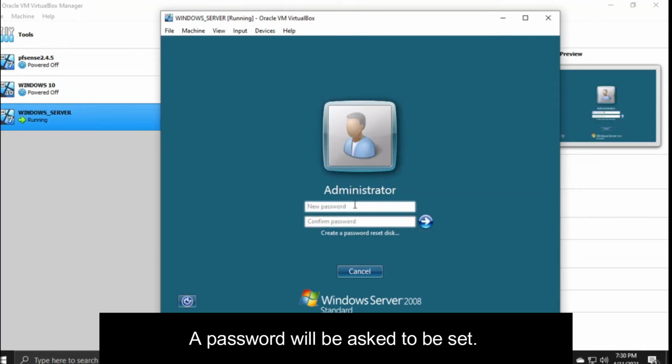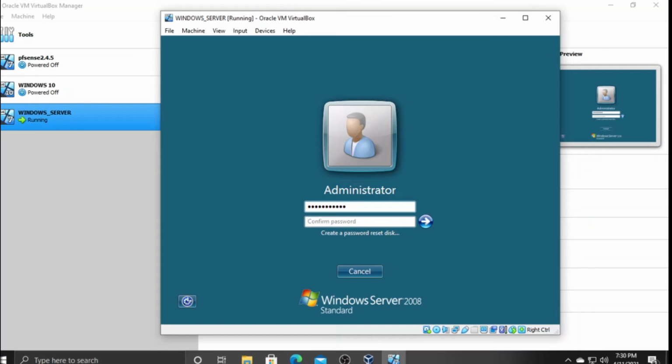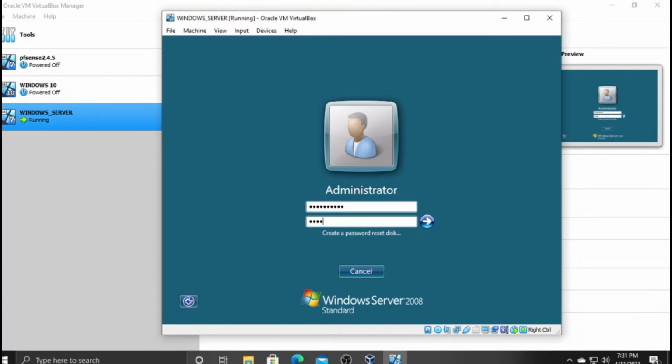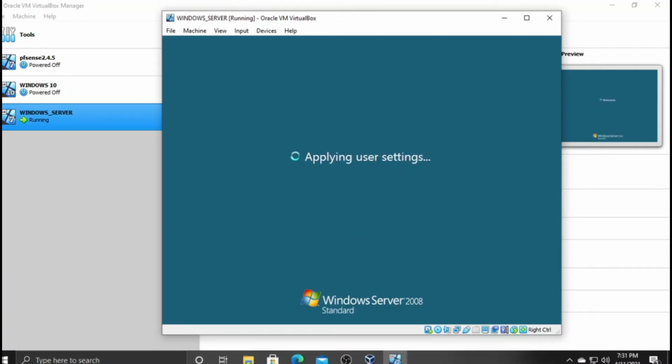A password will be asked to be set. Keep in mind that the password must have an uppercase, lowercase, and number in it. After setting up the password, click on OK.